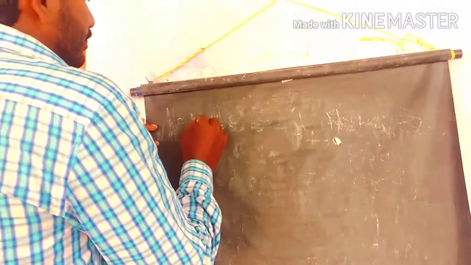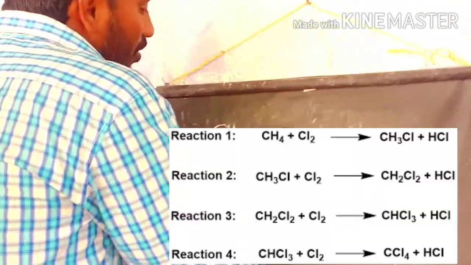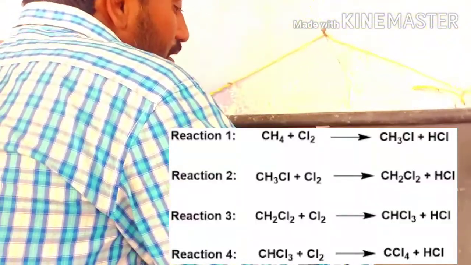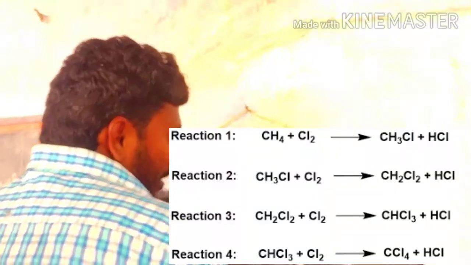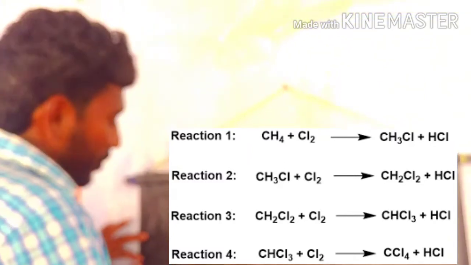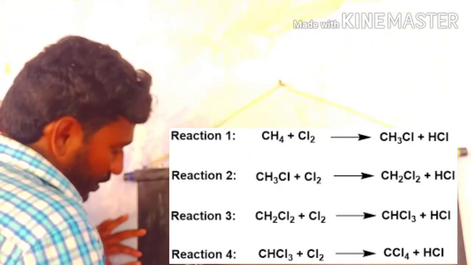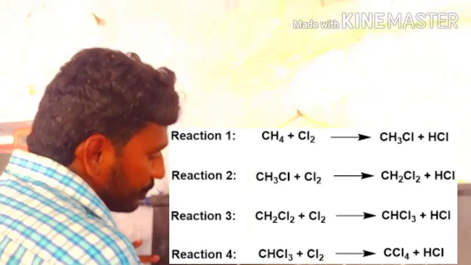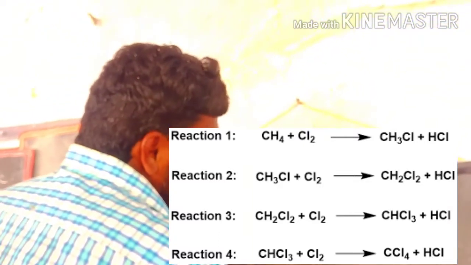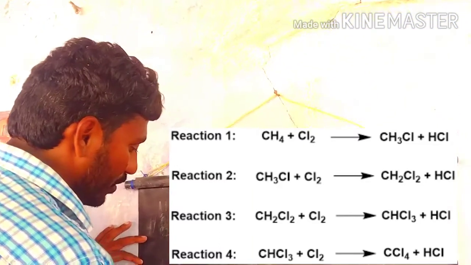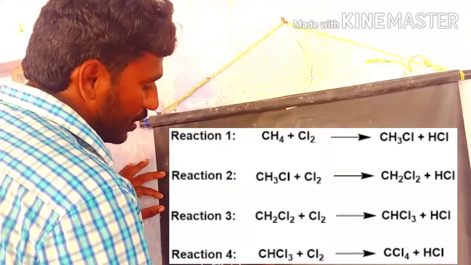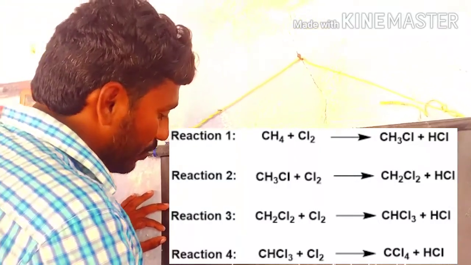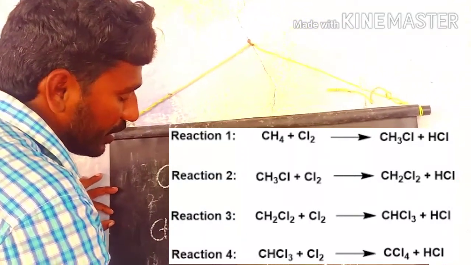If you take a symmetrical alkane like methane and involve it in chlorination under h nu condition, finally we get methyl chloride. Continuing the halogenation of methane, we get CH2Cl2, dichloromethane, and then again we conduct the chlorination.